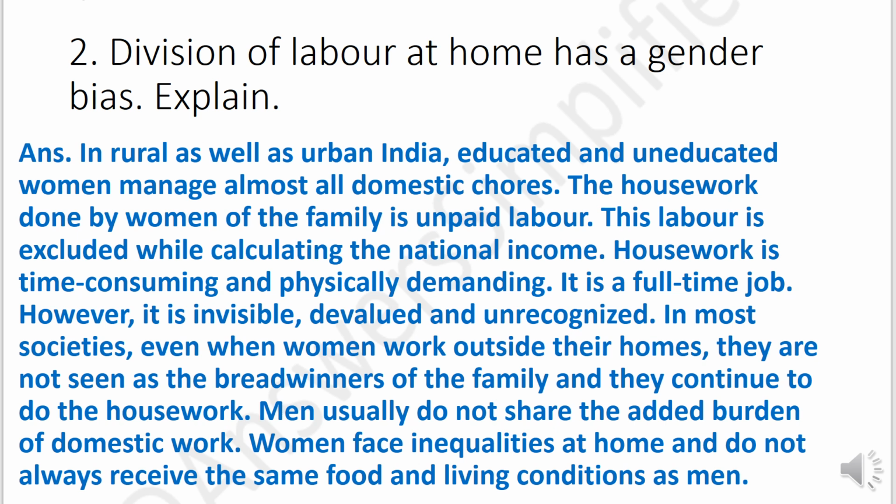However, it is invisible, devalued, and unrecognized. In most societies, even when women work outside their homes, they are not seen as the breadwinners of the family and they continue to do the housework. Men usually do not share the added burden of domestic work. Women face inequalities at home and do not always receive the same food and living conditions as men.